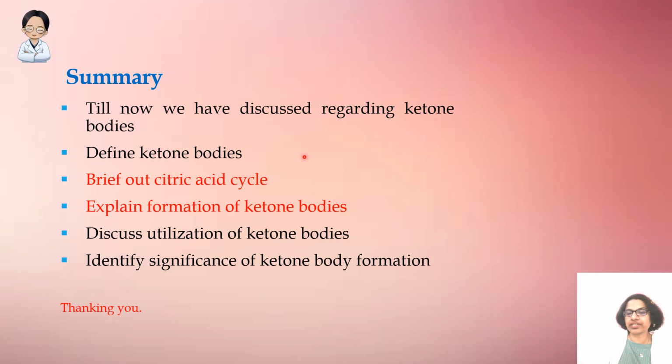Then we talked about how the ketone bodies are formed, we discussed utilization of ketone bodies, and finally we spoke about the significance of ketone body formation.